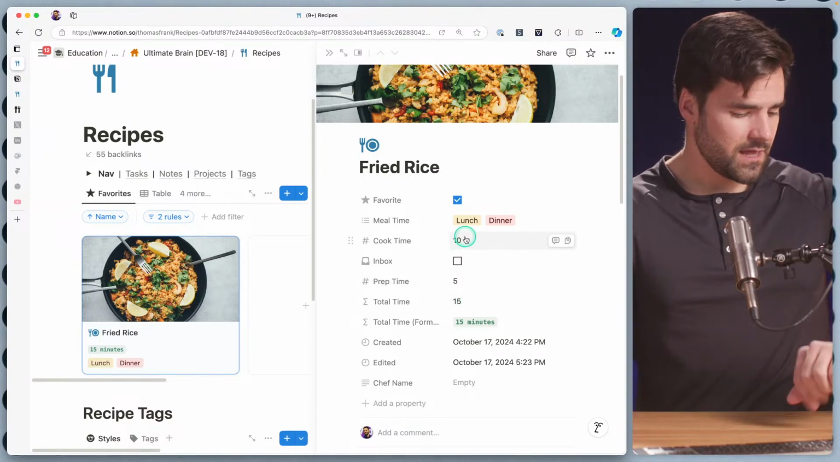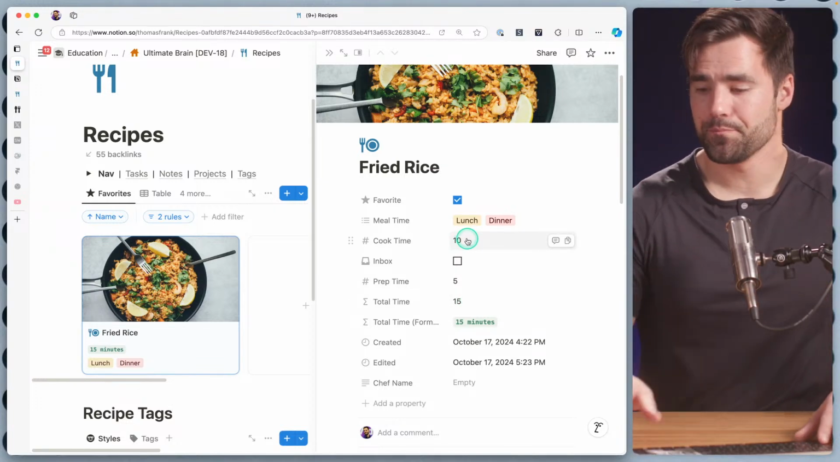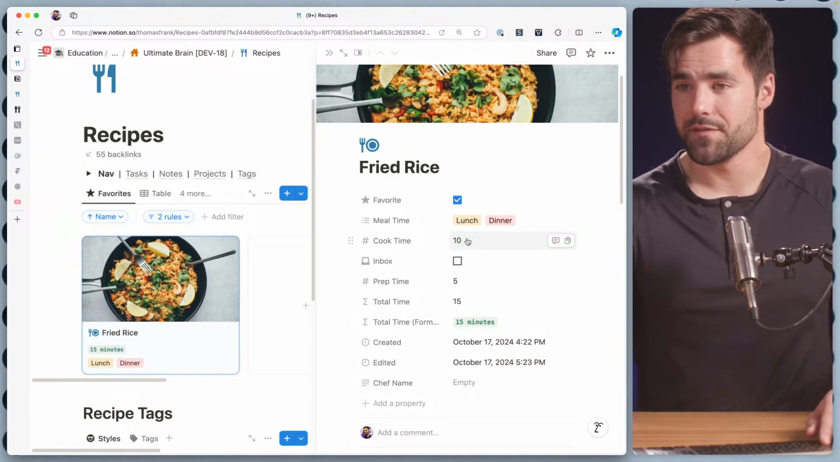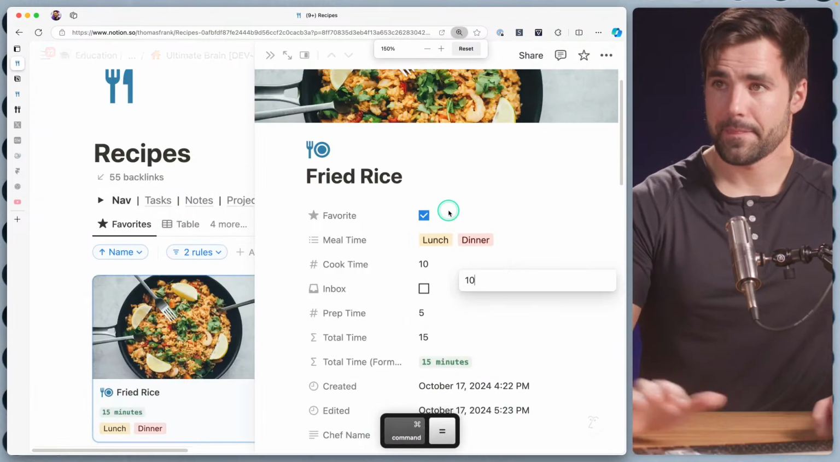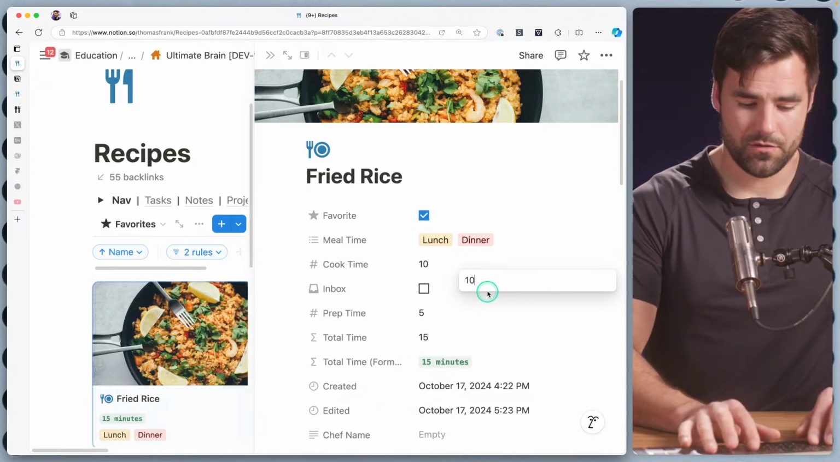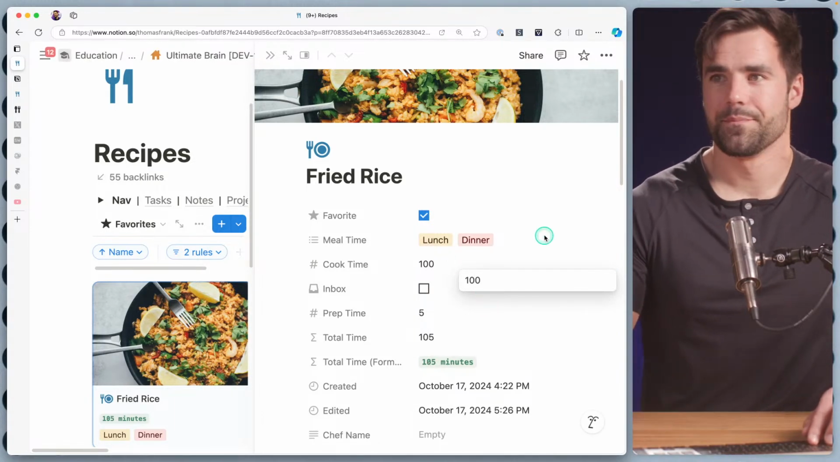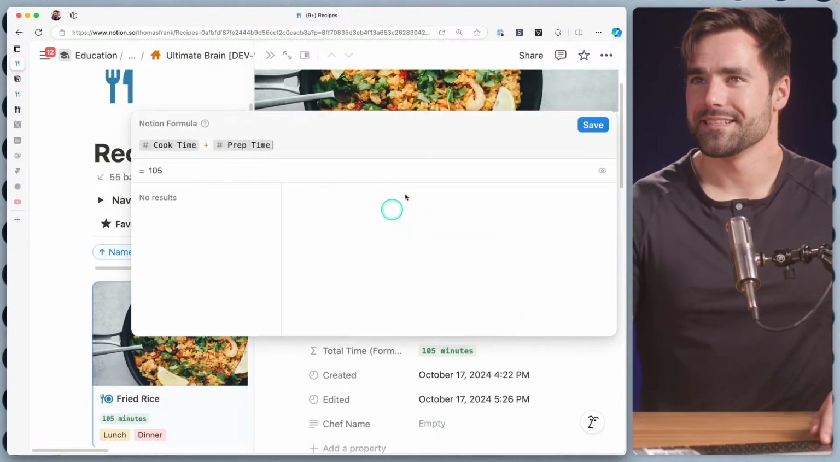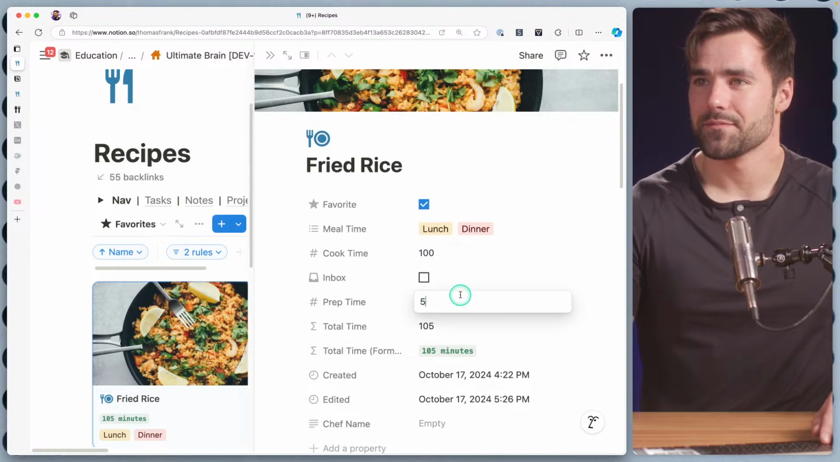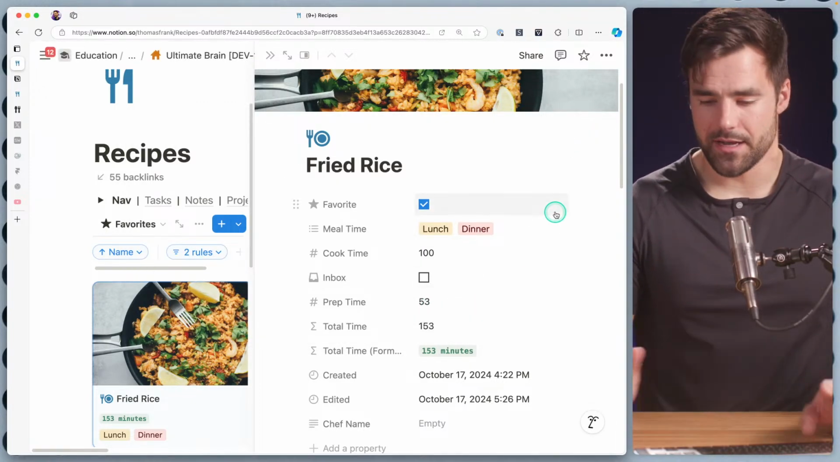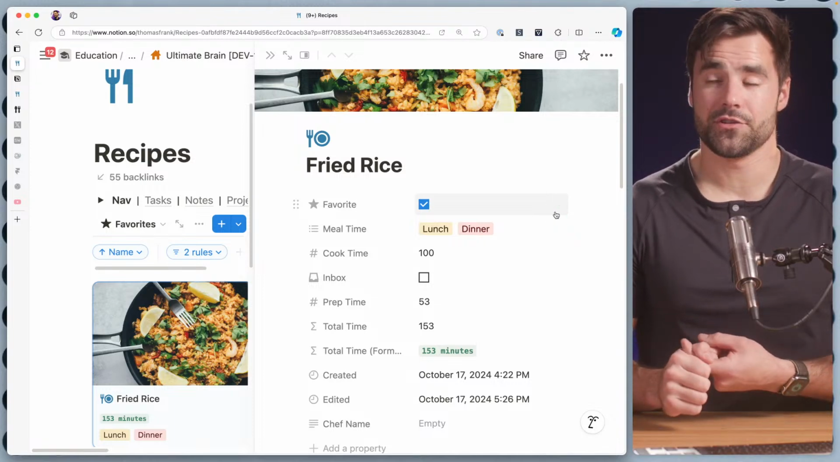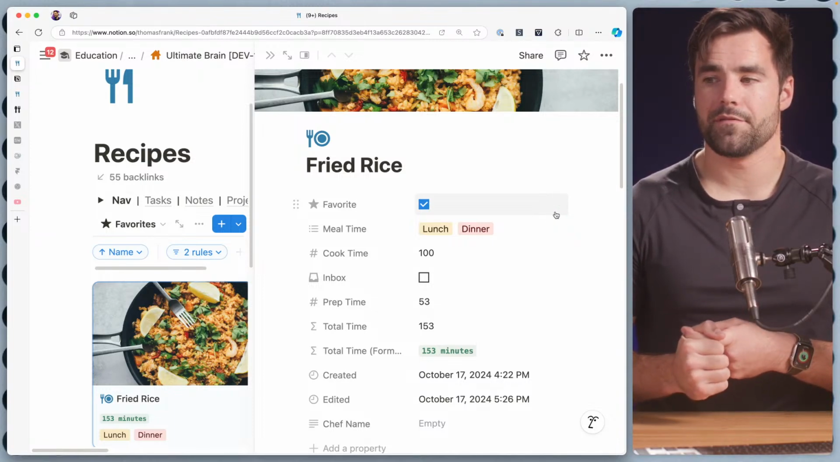And that might be the last thing I do for this stream. So I may end up streaming more of this a little bit later on, but we are going over an hour. So let's go ahead and do that. Let's set cook time to 100. And let's set our prep time to 53 minutes. Okay, so we've got a couple of potential issues here.